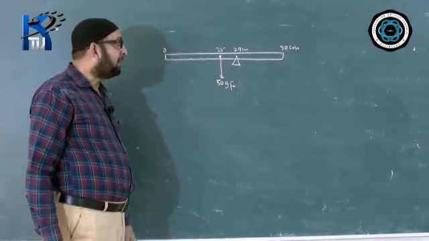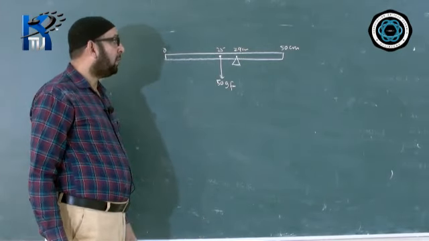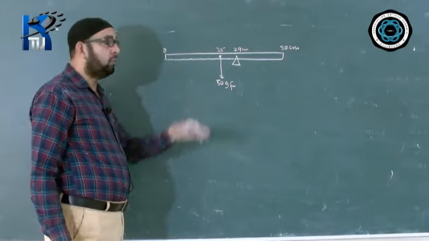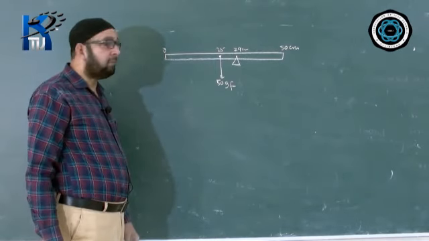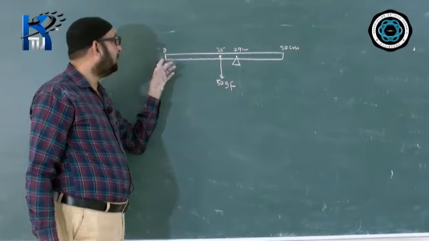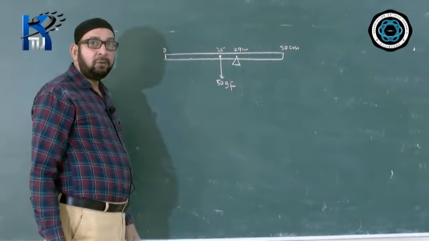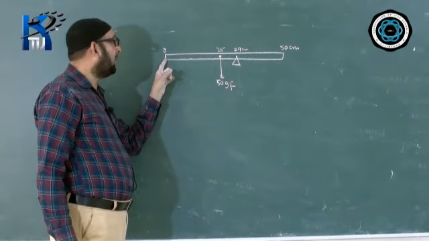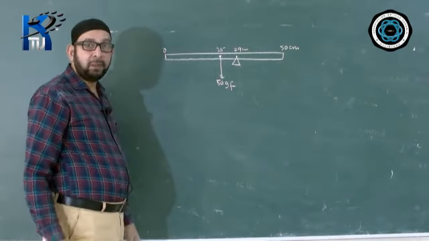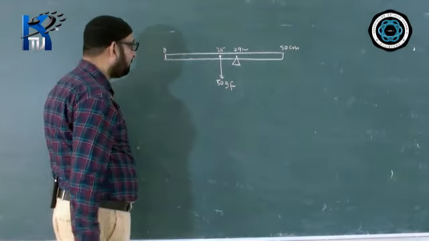By keeping a weight W at one end of the rule. W is the weight which we are suspending at one end of the half meter rule and balancing it. Can you guess now where we should keep that weight? On this side there are two ends, the 0 end and the 50 centimeters end.